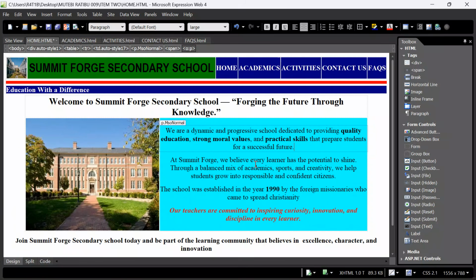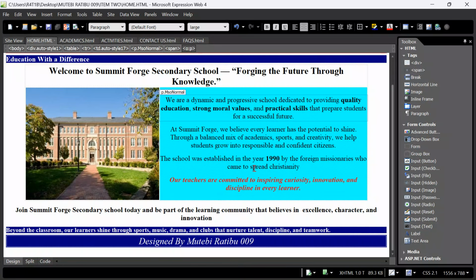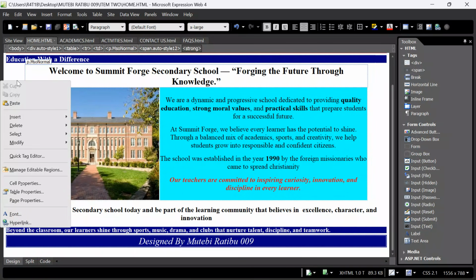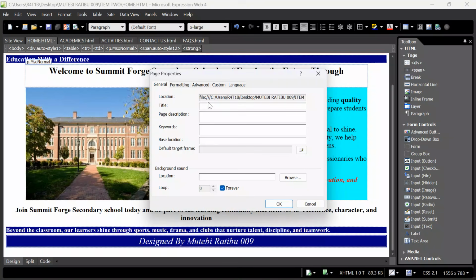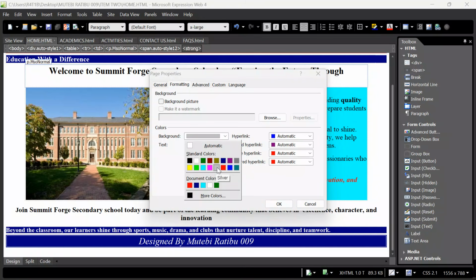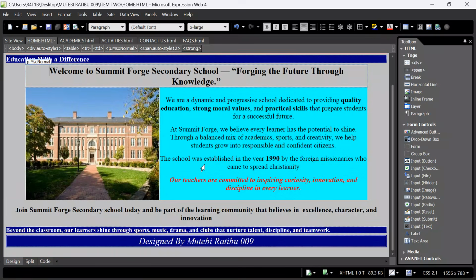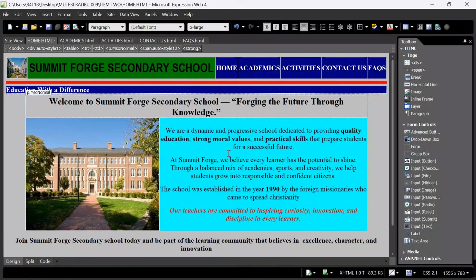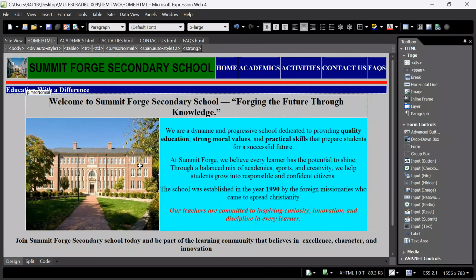Yes, this can work. Now, Control S every single time you make a change, just in case you run out of electricity, you don't lose out. Come over here, right-click again. I want to go to page properties. I want to give it some color. Go to formatting, background color. I want to take this silver color. Click OK, so that at least the site is getting closer. Very, very amazing. So I want you to pause, try out. I'm rushing through because of time, but you're free to pause and try out with me.